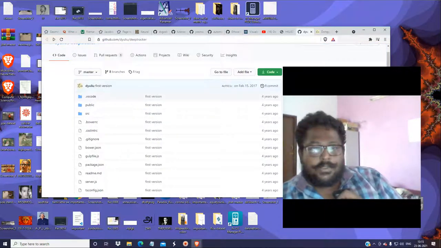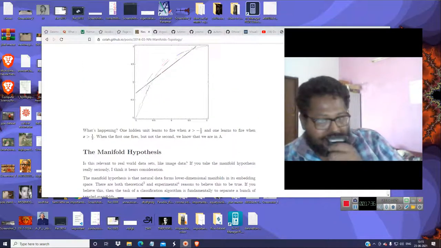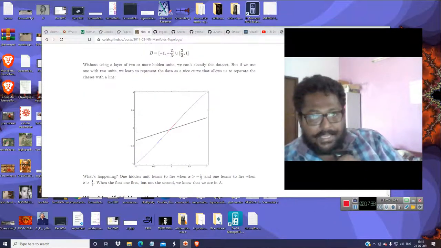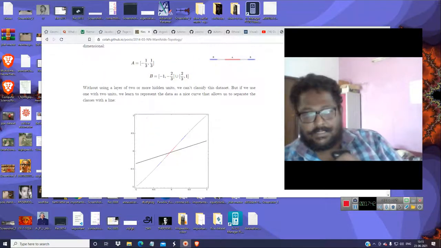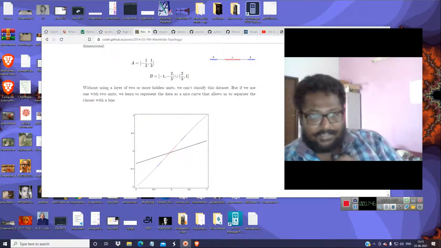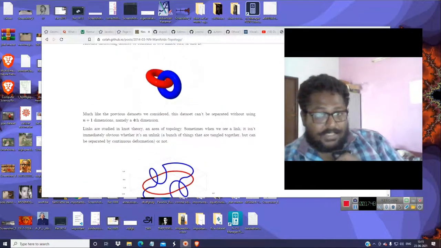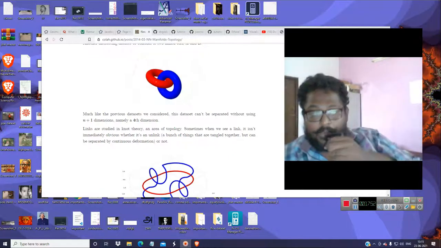Let me come to the point of Jacobians. In the Jacobians, you are separating the red points and the blue points in a manner that you can visualize during the training process. This is how the Jacobian and homotopy theory are related. This is a very advanced concept, because you have two clusters of points like this and you want to separate them in this manner. You have to use this.